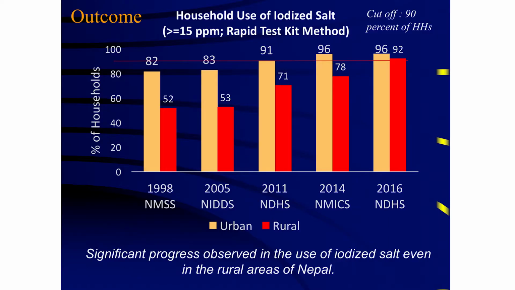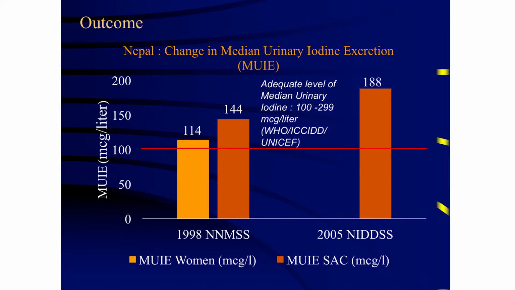Nepal is going to meet the USI goal very soon. This is the current status. And due to our program responses, the use of iodized salt, not only in urban areas but even in rural areas, has enhanced a lot. And already we meet the USI goal. The population using adequate iodized salt is good because, as per the biochemical indicator, if there is 100 to 299 microgram per liter iodine excretion, the population is supposed to be iodine sufficient. So we are already meeting this, even when tested in pregnant women.